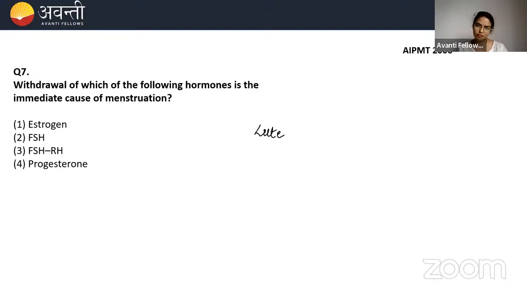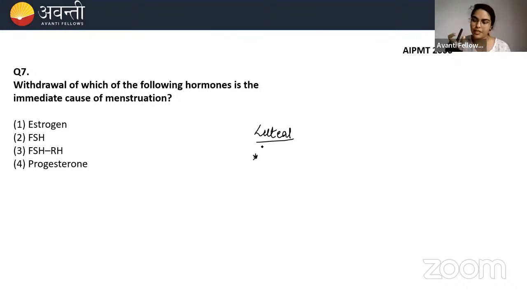If the secondary oocyte or the ovum has got fertilized, then what happens? The corpus luteum will not be degenerated.